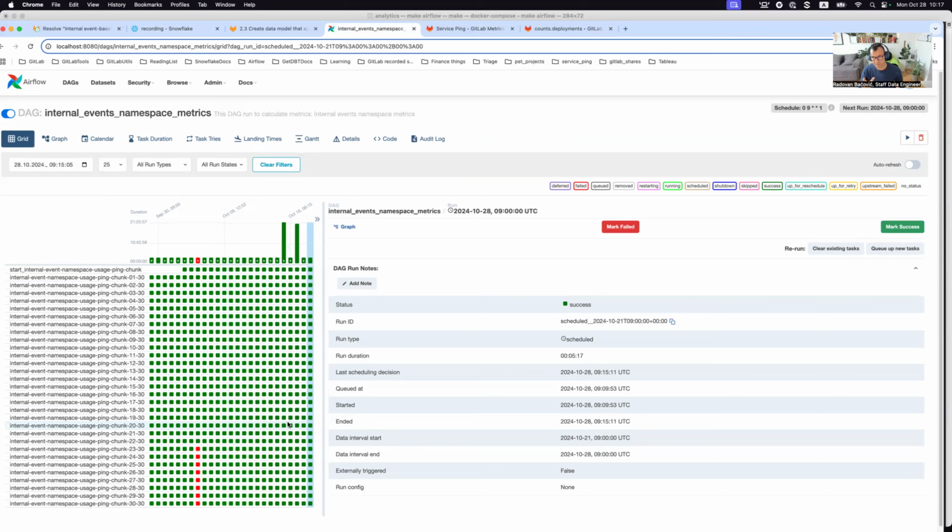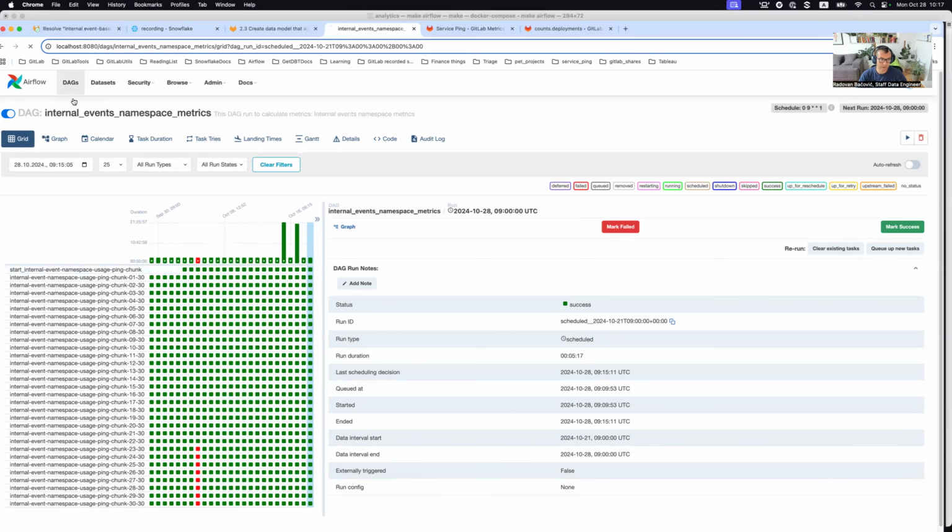So with this missing piece of the puzzle, we provide a comprehensive overview of the metrics for the entire system. Now we have four of them: SQL metrics, Redis metrics, namespace metrics, and internal events namespace metrics. All of this data will land into the raw database in the SaaS usage ping schema, in the internal events namespace metrics table. From there, downstream, it will be unioned with namespace metrics, so it will be very easy to have the full picture of the metrics.